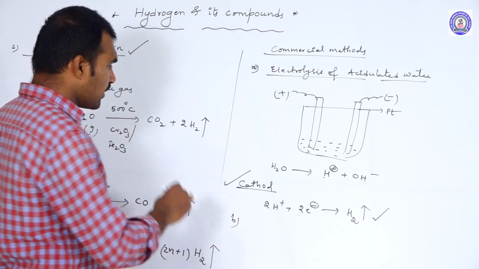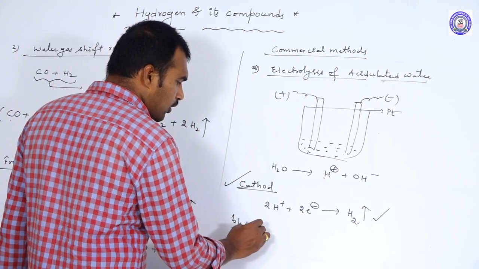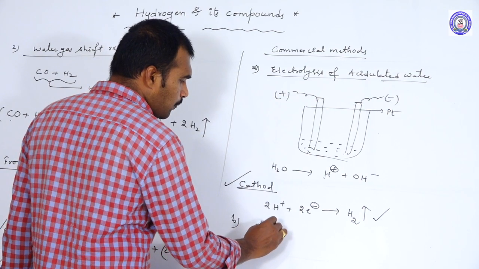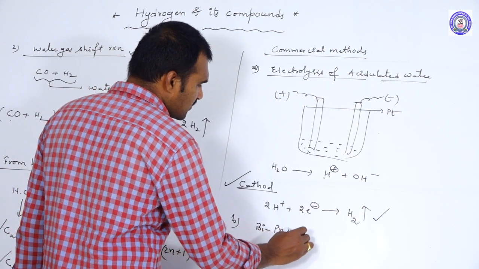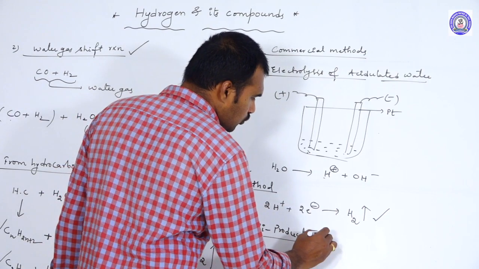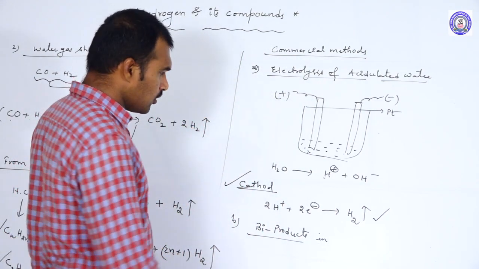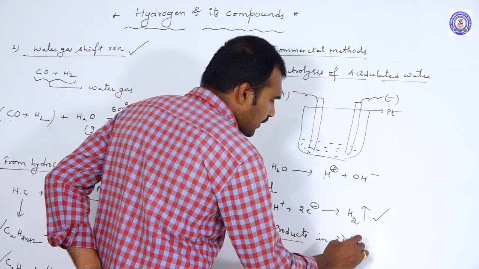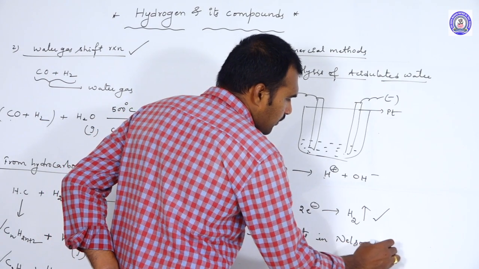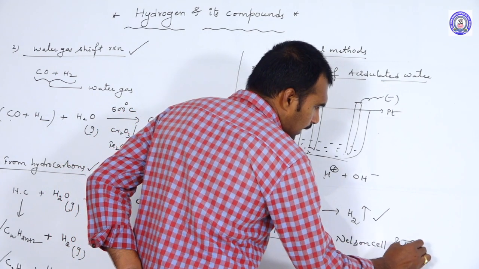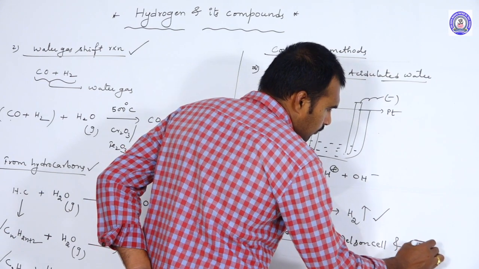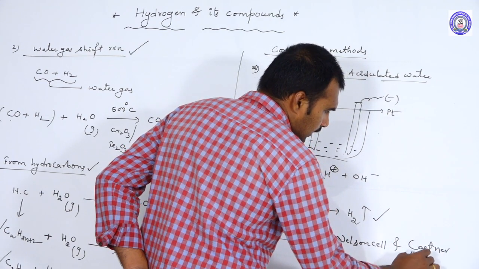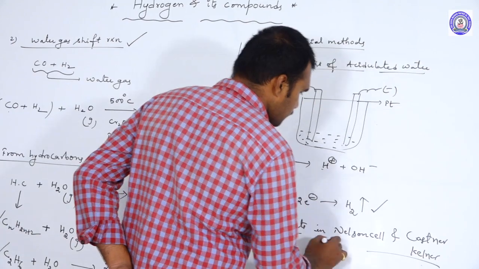And the next one, we can also produce hydrogen as a byproduct during the preparation of NaOH by the Nelson cell method and the Castner-Kellner method.